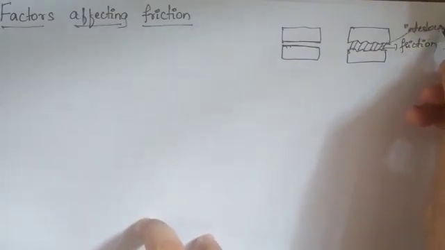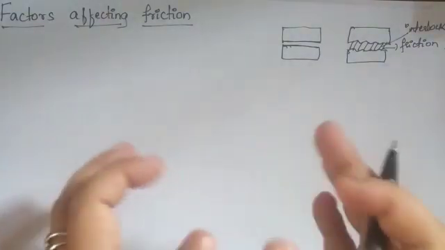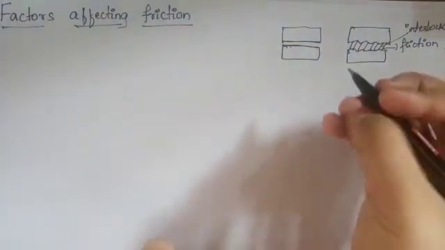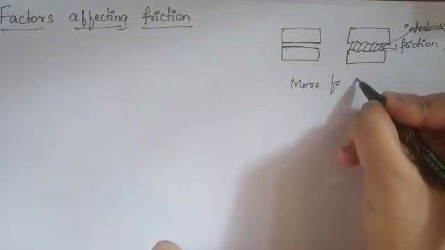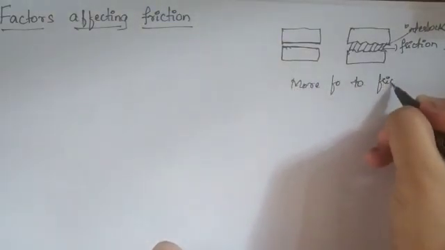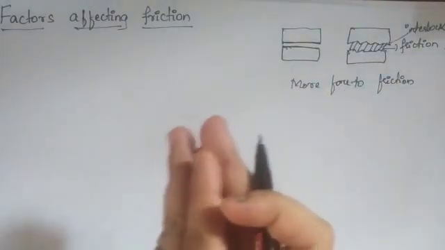Due to interlocking of the irregularities, we have to apply more force to overcome the friction, isn't it? More force we have to apply to overcome the friction. To overcome the friction, we have to apply more force in this case.